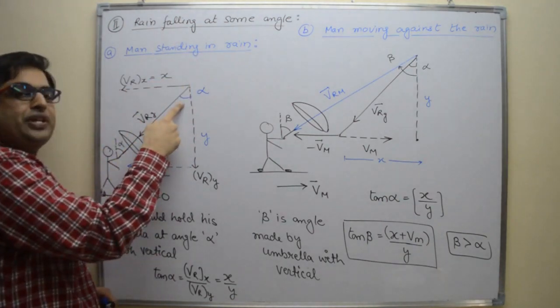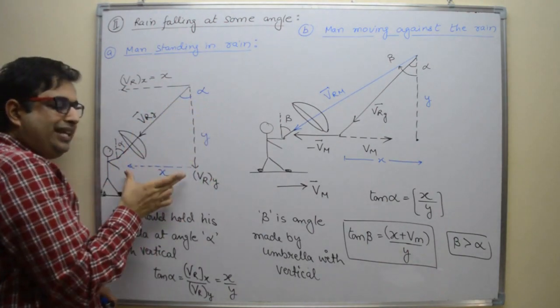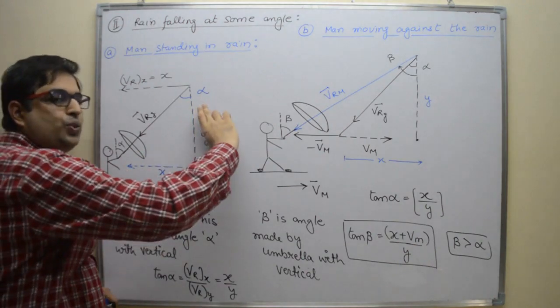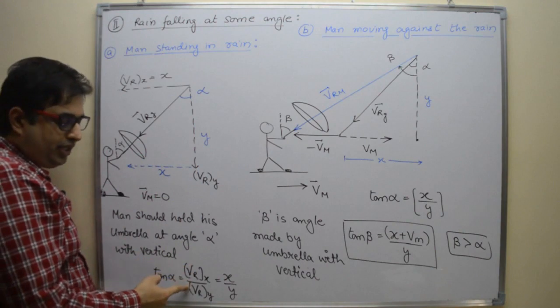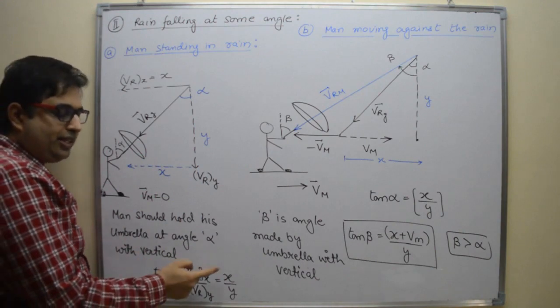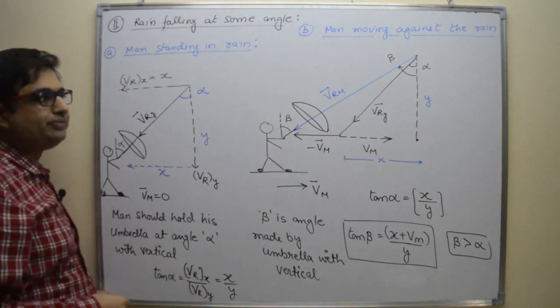So what is the value of tan alpha? Tan alpha is perpendicular upon base. This length is x, this length is y. So tan alpha is the horizontal component of rain divided by the vertical component of rain, that is x divided by y. Remember, these are the magnitudes, x and y.